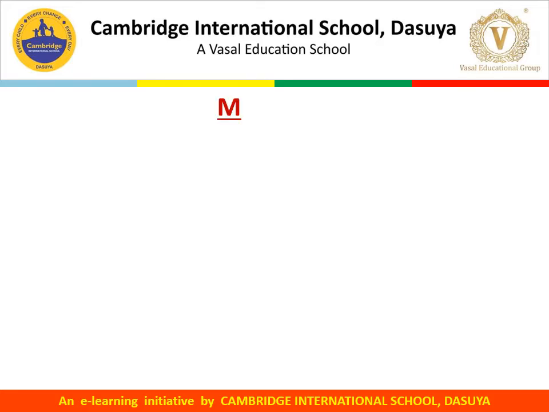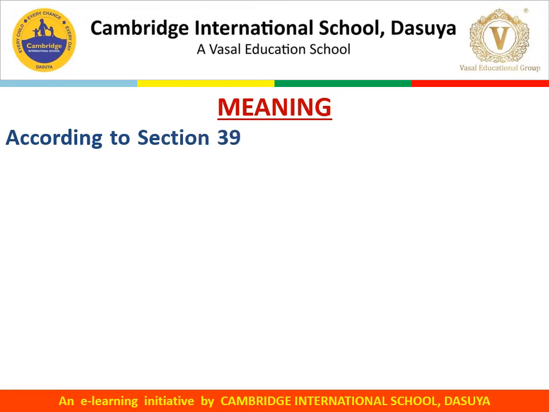In the eyes of the law, the meaning of dissolution is, according to Section 39 of the Indian Partnership Act 1932, dissolution of the firm means dissolution of partnership among all the partners in the firm.